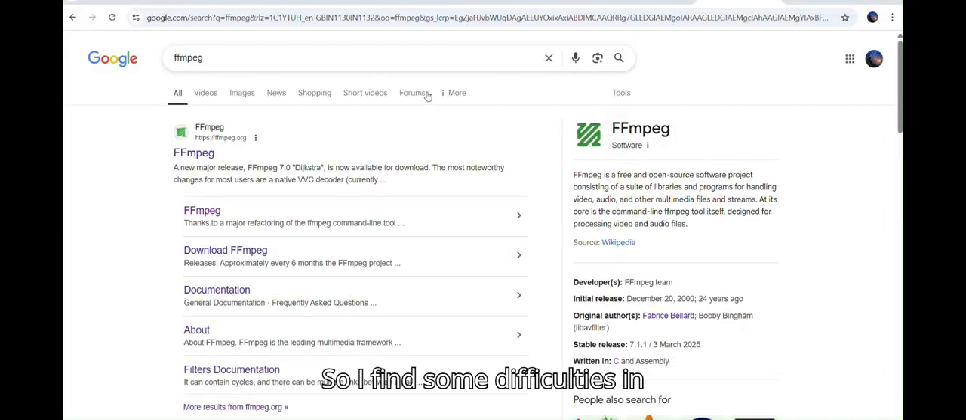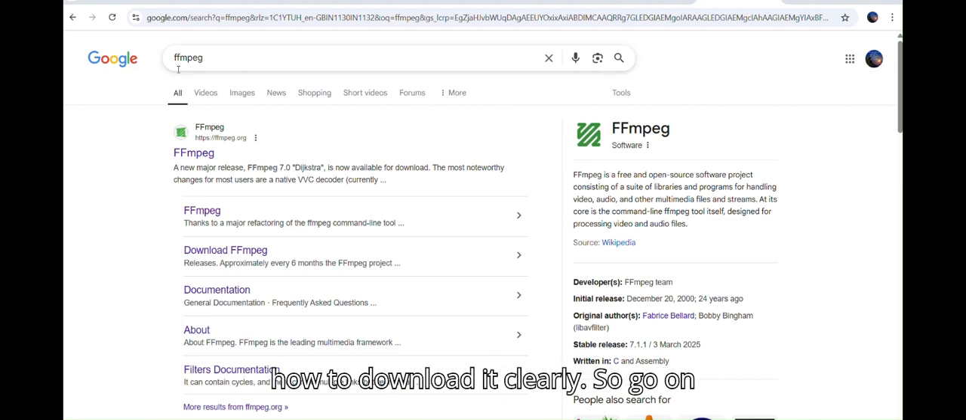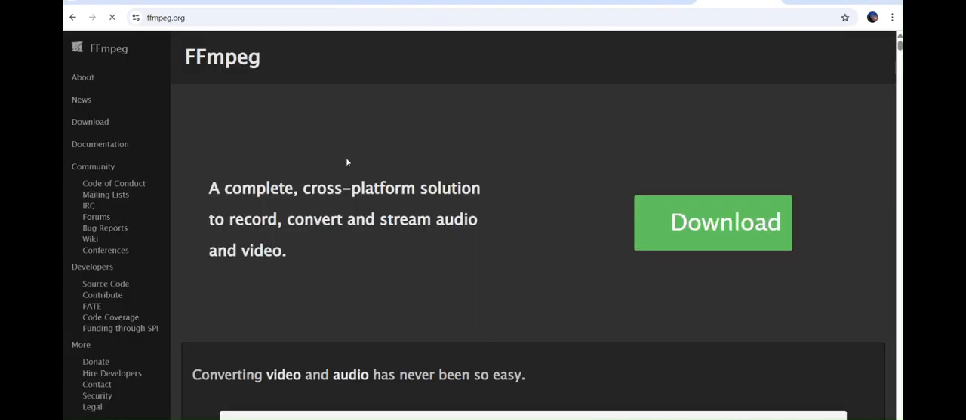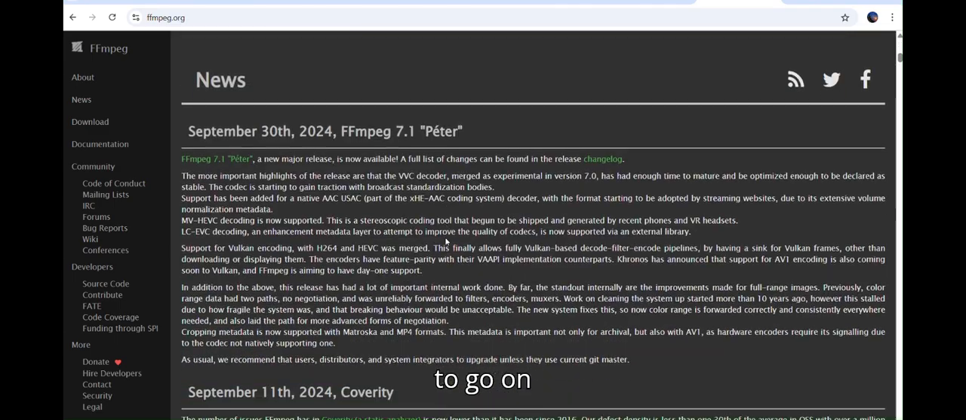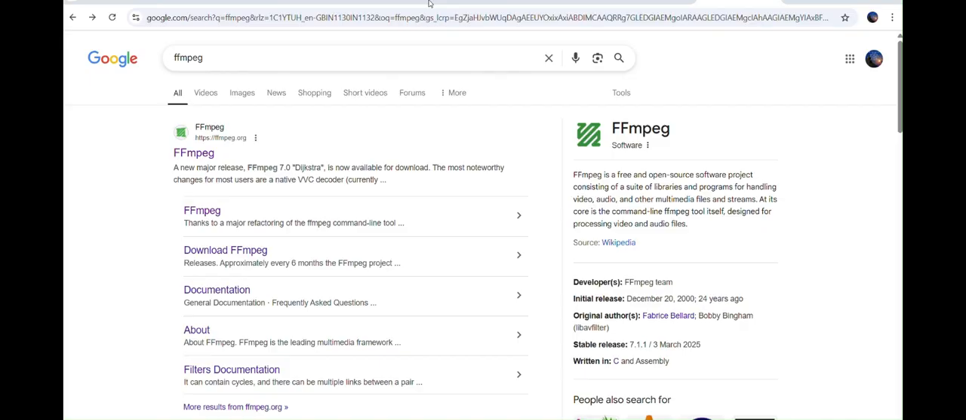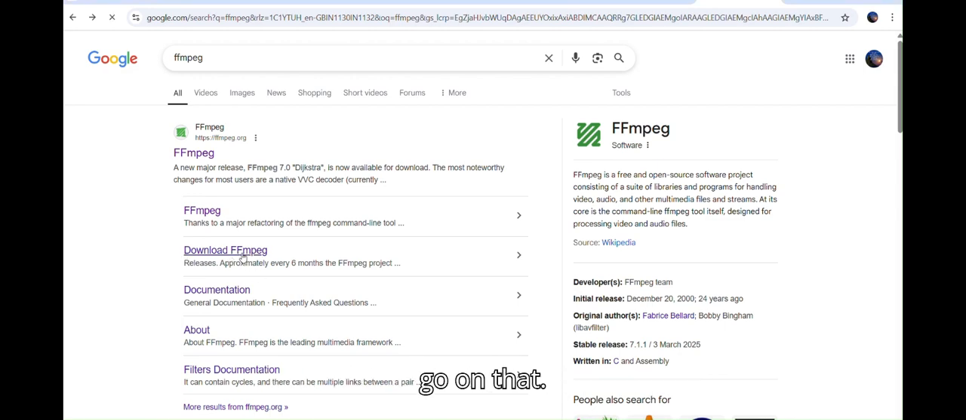I found some difficulties in downloading FFmpeg. So let me tell you how to download it clearly. Go to FFmpeg on Google, the first website. Instead of downloading from this page, you have to go on, and you will definitely get an option for download FFmpeg. So go on that.